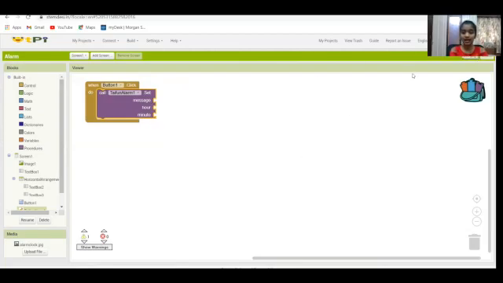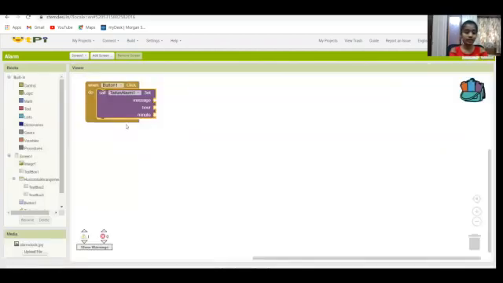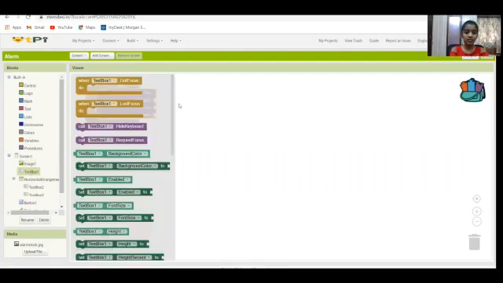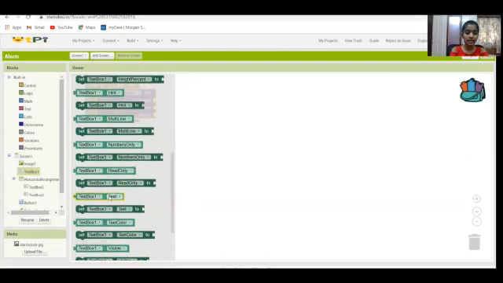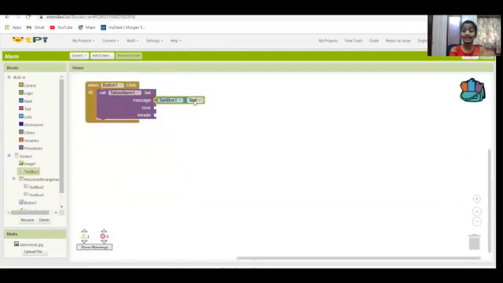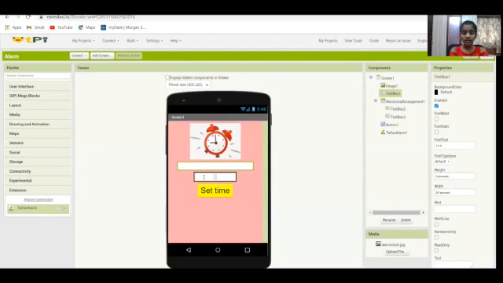To check it again, I'm going to designer option. And yeah, it is text box number 1. It's my message. So I'm going to click the text box number 1 and scroll down. And there's something known as text box number 1 text, because I need that text to be my message. And the hour in the text box number 2, if I'm sure.